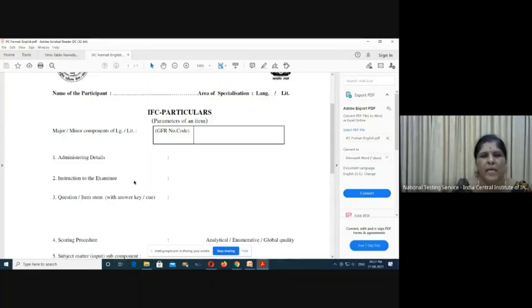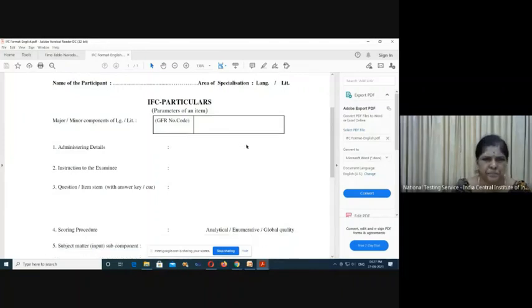If you are writing a question on a short story, then for short story we have given one code that you have to select. While writing, you will come to know this. This is called the GFR number code. To make it more systematic, we have given this GFR number code, and it will also be more helpful while retrieving. So we have given such codes, and we have also classified the components.